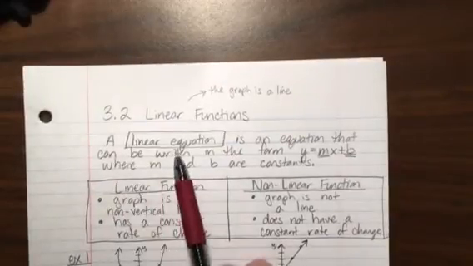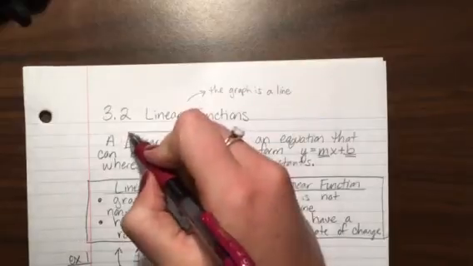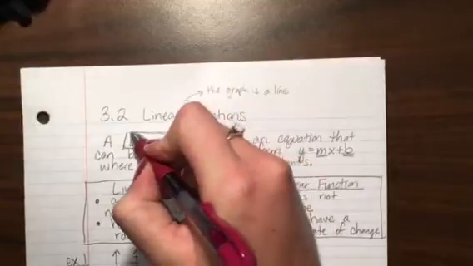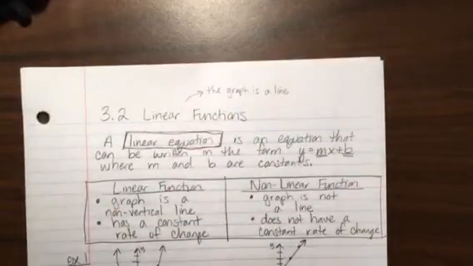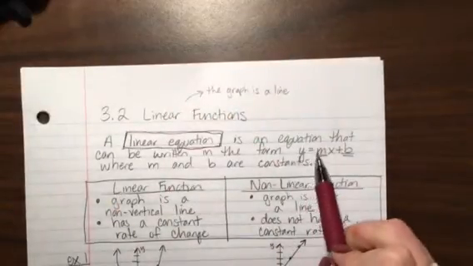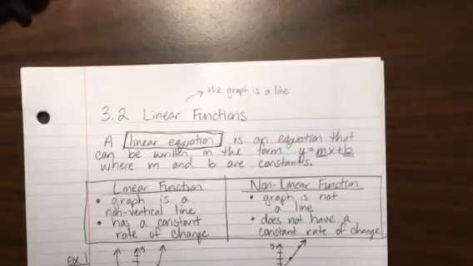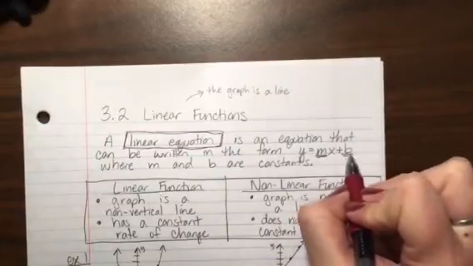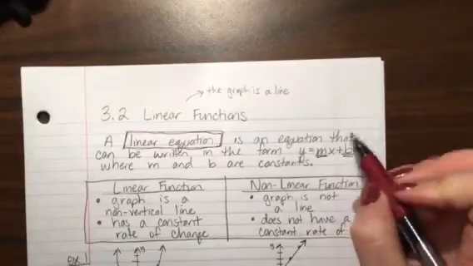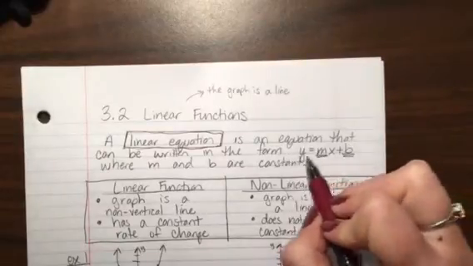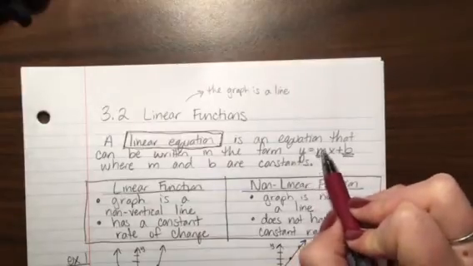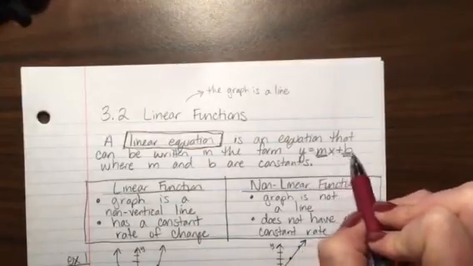So a linear equation, that's our first vocab word, linear equation, is an equation that can be written in the form y equals mx plus b. Hopefully you've seen that before. That is our very favorite equation of a line, where m and b are constants, meaning that m is a number and b is a number, and x and y are variables. So a linear equation would be written y equals some number x plus some other number.